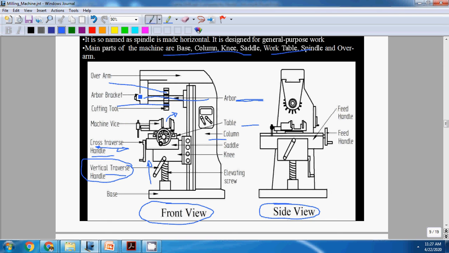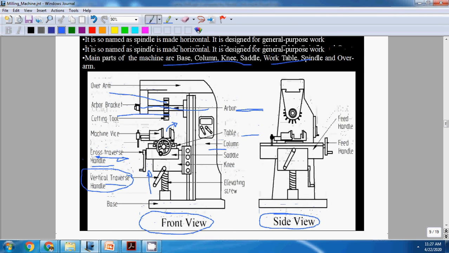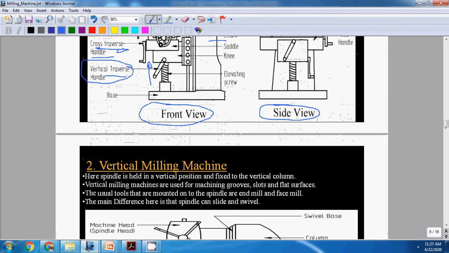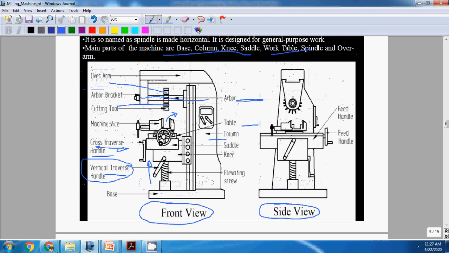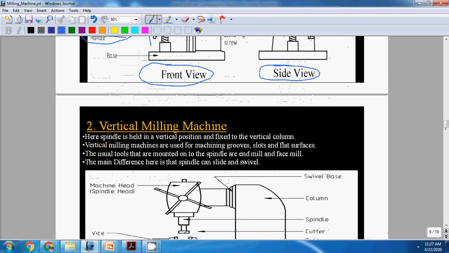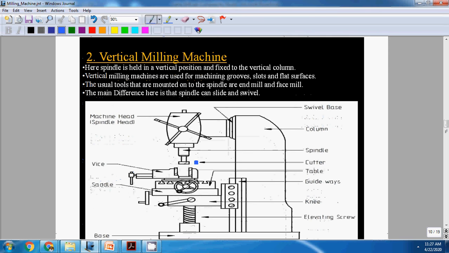In the horizontal milling machine, the axis of rotation of the cutting tool is parallel to the ground. In vertical milling machine, it rotates in this direction. The axis of rotation of the cutting tool is like this, means the axis is perpendicular to the ground in the vertical milling machine, where the spindle is in vertical position and fixed in a column.